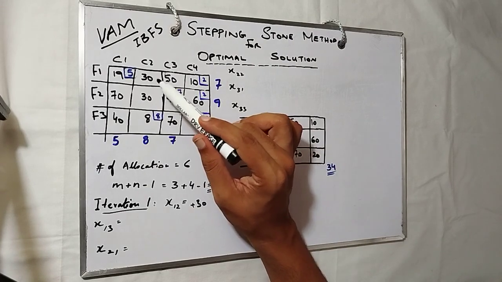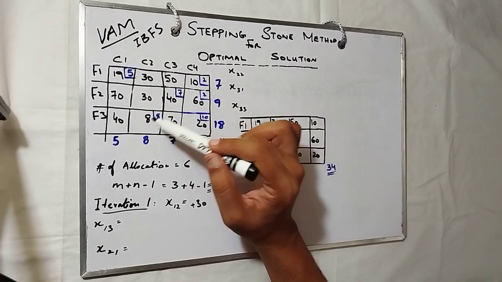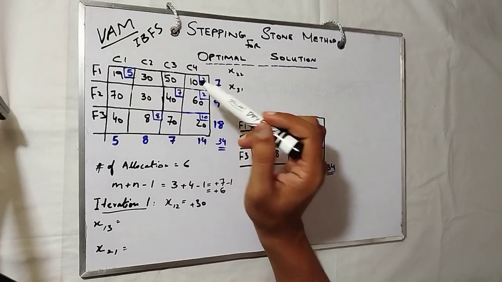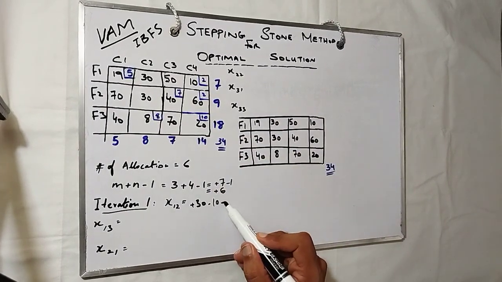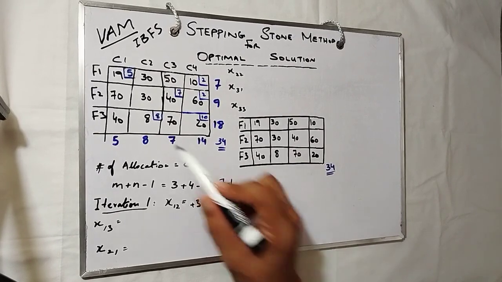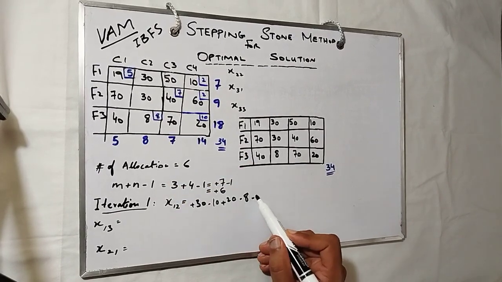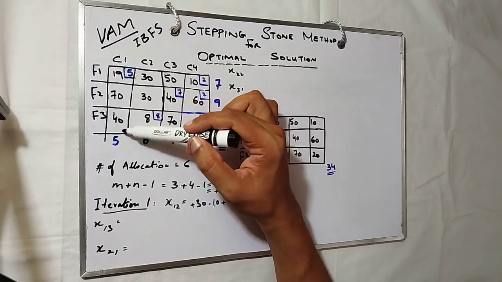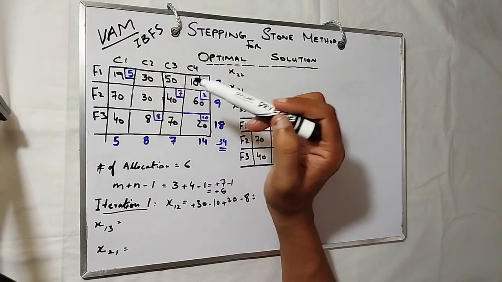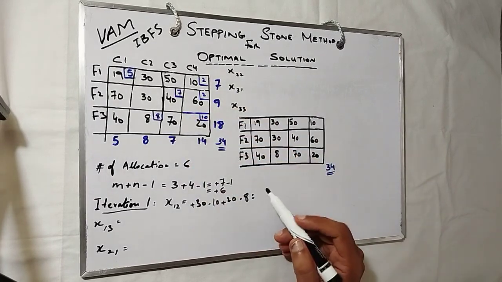So the shortest is 30, 10, 20, 8: plus 30, minus 10, plus 20, and minus 8. This is the shortest route we have. We can also go to 19, but there is no way to get back to 30. That is why we have not chosen 19.